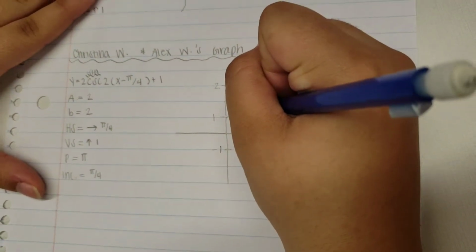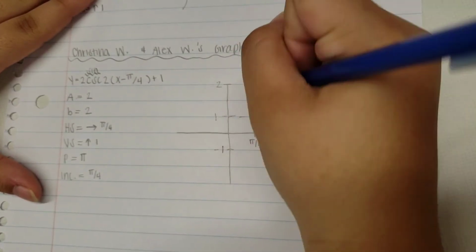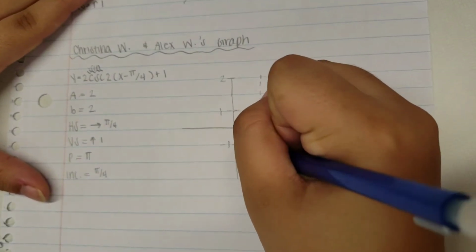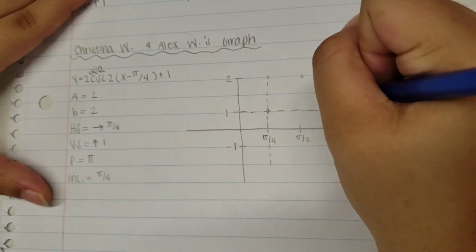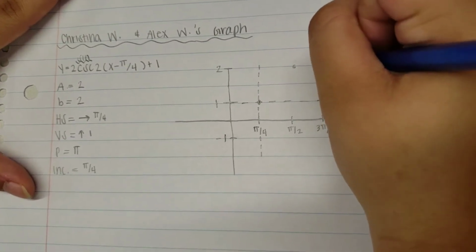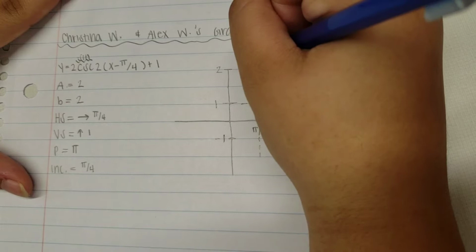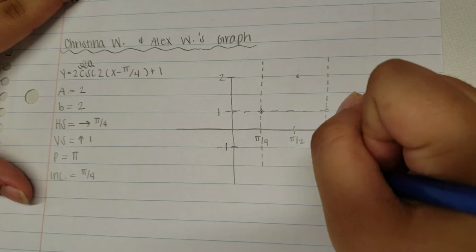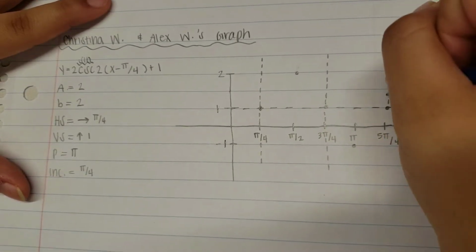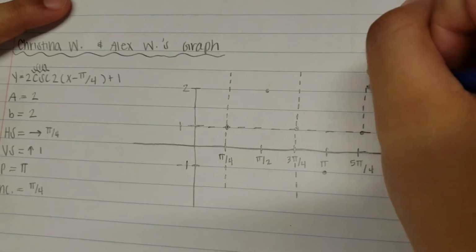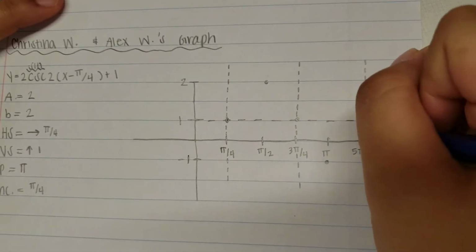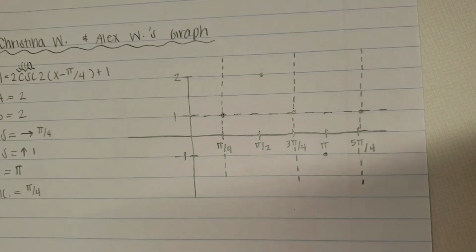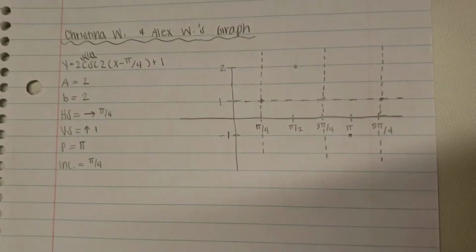So we would end up having asymptotes here, here. I'll move this up a little. And there's one here. Okay, great.